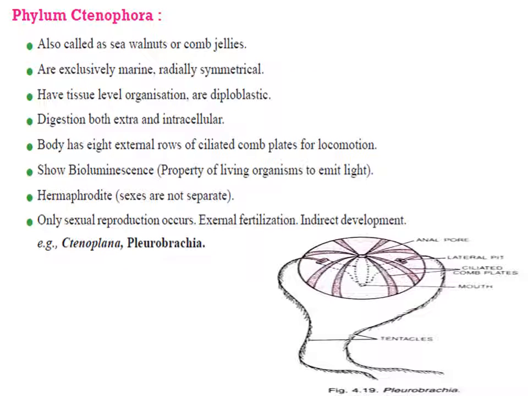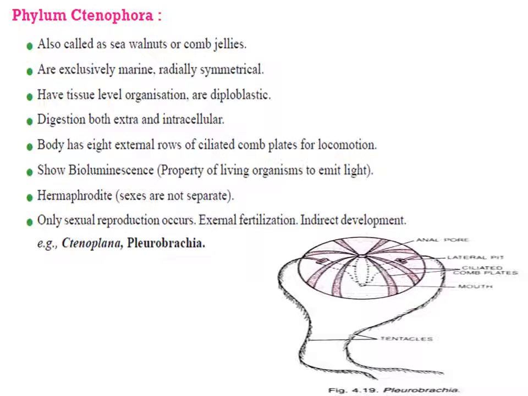The next phylum is called Ctenophora. These animals are commonly called sea walnuts and comb jellies. They are exclusively marine with the tissue level of organization, diploblastic and radially symmetrical. Their body bears 8 external rows of ciliated comb plates which help in locomotion.